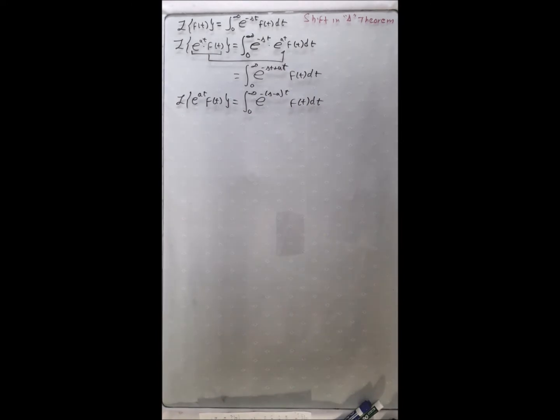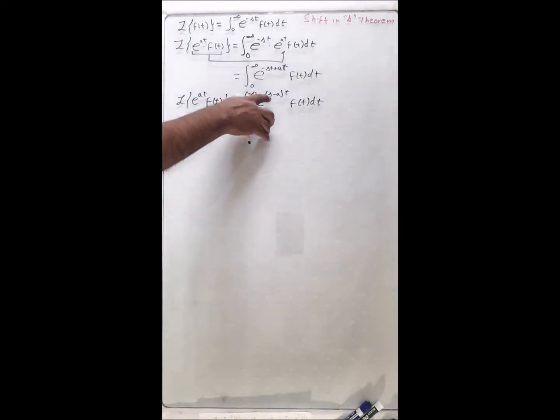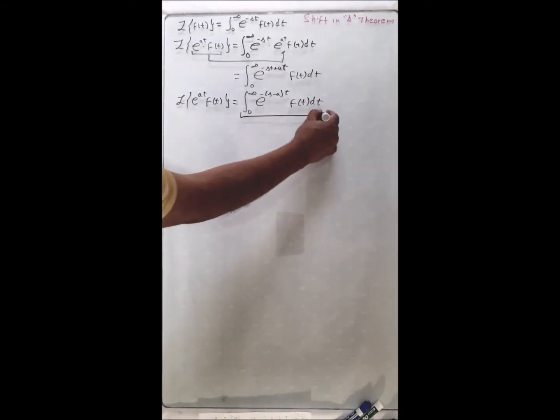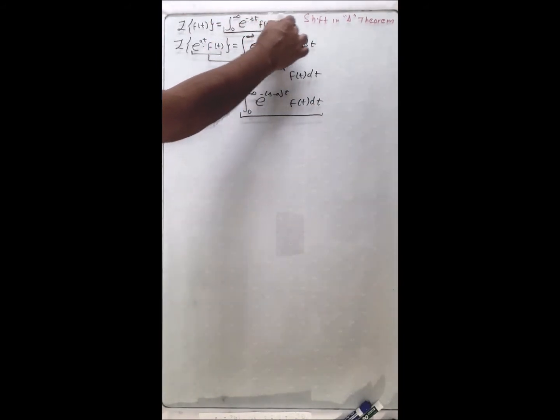Okay, now at this point we factorize the minus, so minus times s minus a, and minus times minus is positive. Now here comes the special step. How similar is this compared to the definition?